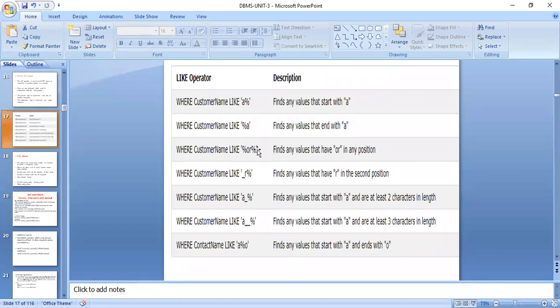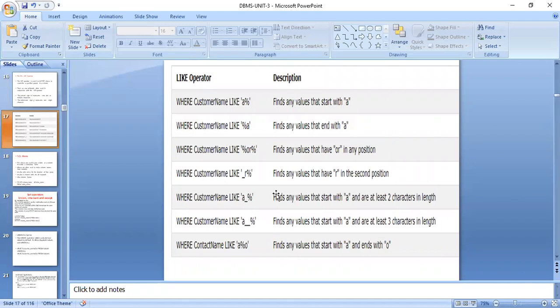Okay, where customer name like '%or%' means you can take any value around it. Where customer name like '_r%' means the second character starts with r. The next, where customer name like 'a_%' means a two character word starting with a. That means a and a hyphen, so it starts with a, and the hyphen represents the second character. Next, a with two hyphens means three characters.